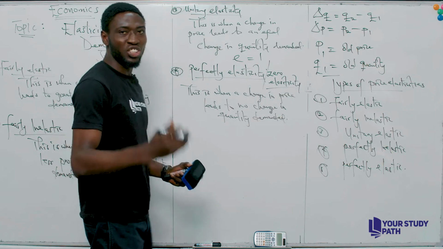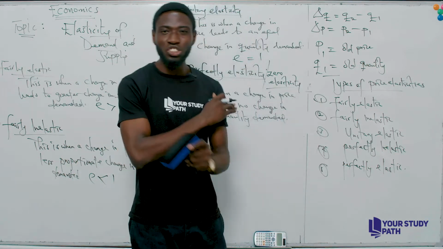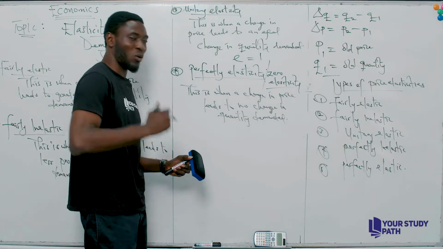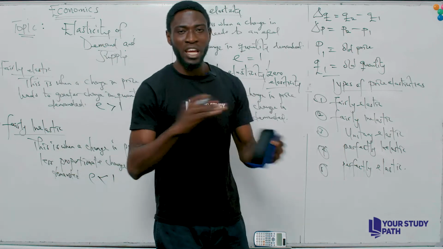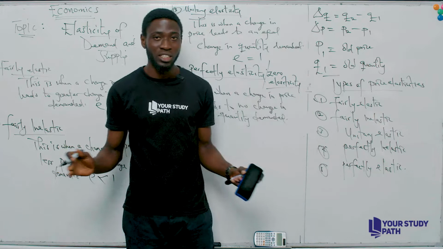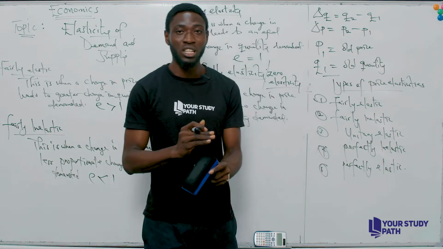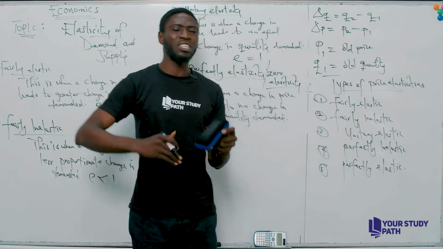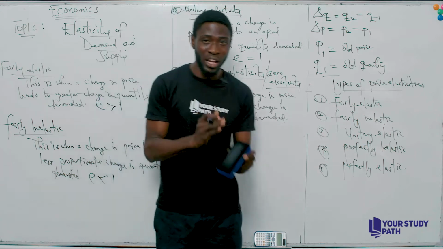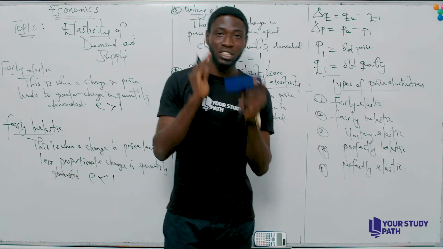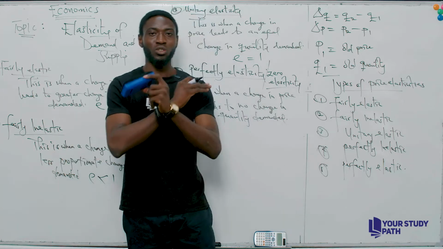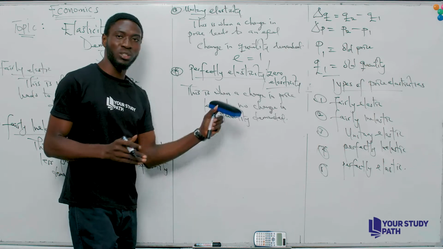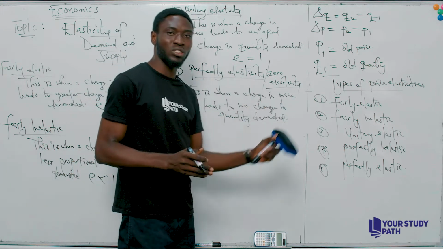Now, this is when a change in price leads to no change at all in quantity demanded. You can see how funny this is. It means that however a supplier changes his or her price, the percentage change in quantity demanded has no change at all. So the price of a commodity can increase and increase and increase, still the people demanding will remain the same. Demand is not shifting to the left, it's not shifting to the right, it is still the same. So that is what this means. This is when the change in price leads to no change in quantity demanded.